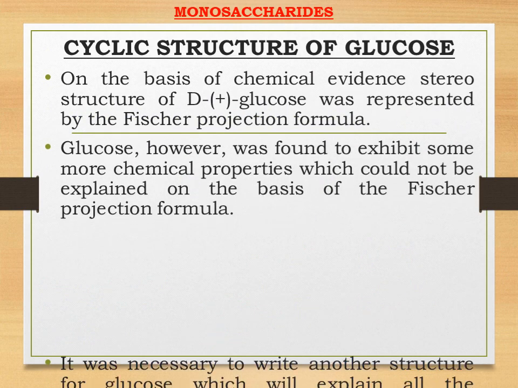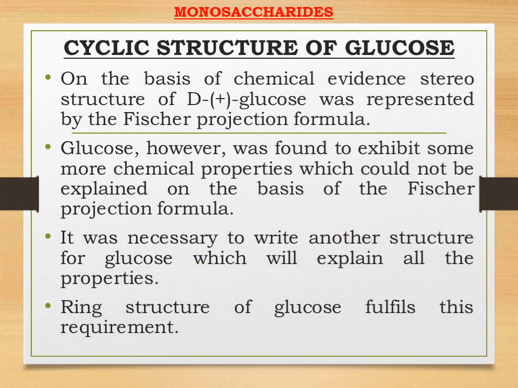Previously, we have studied about the linear structure of glucose, that was the Fischer projection formula. Now, the second type in which glucose can be represented is the cyclic structure. We studied various kinds of chemical properties of glucose based on Fischer projection formula. But students, glucose was found to exhibit many more chemical properties, but it couldn't be explained based on Fischer projection formula. And that is why it was very important that some other structure came into the picture, and that was the cyclic structure of glucose.